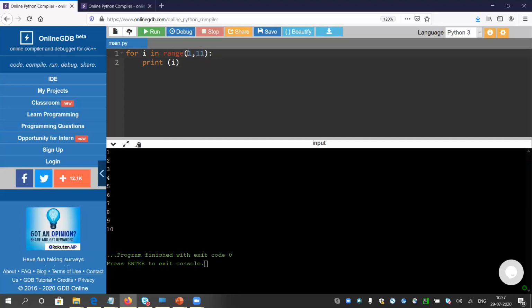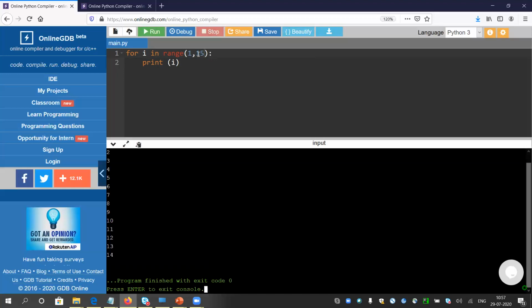What will happen if I give 15? It will give 1 to 14. Please remember, one extra value is added here. So if we need to print till 15, we need to give 16. Okay, 1 to 16. Look, it will print 1 to 15. If we scroll up, it is 1 to 15.